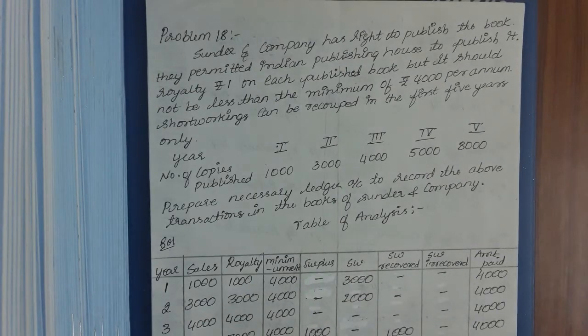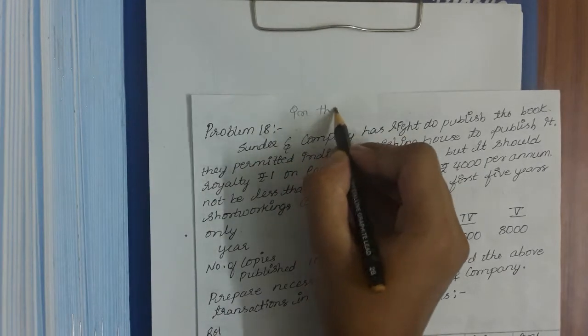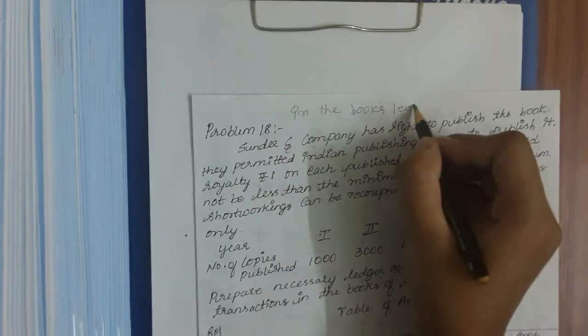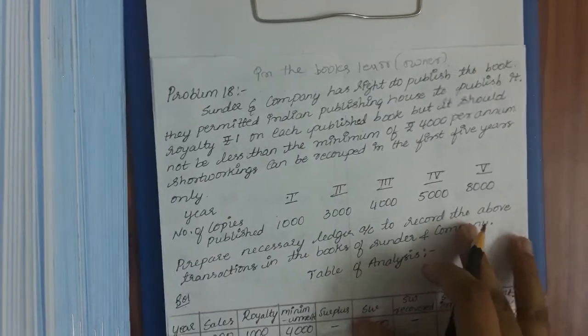So welcome back students. Here is the next problem, that is problem number 18, in the books of lessor, the owner's books. We are solving the problems on the general entries in the books of lessor. So let's start with the next problem, that is problem number 18.